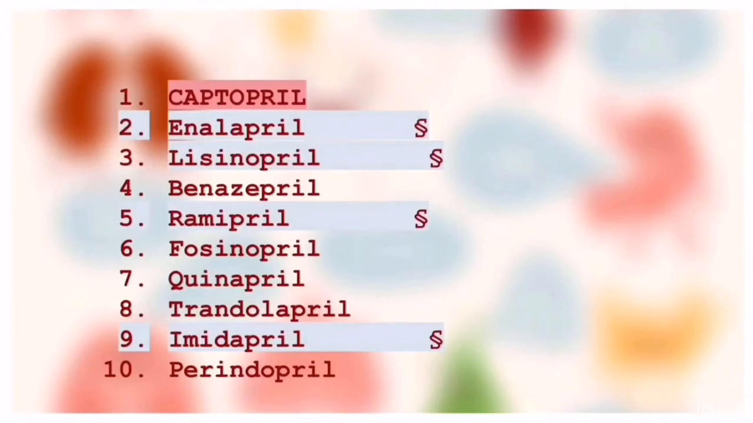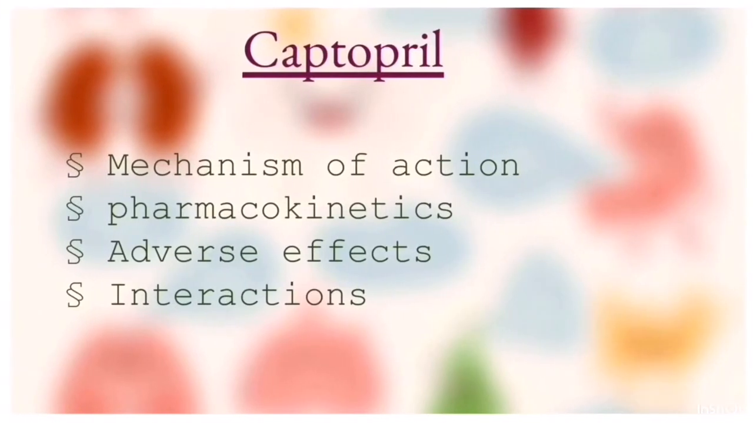Okay, so let's go about captopril. As I said, this is the prototype of angiotensin converting enzyme inhibitors. Under this we are going to discuss the mechanism of action, second is pharmacokinetics, third is adverse effects, and the last one is interactions. So let us discuss these things deeply. First is mechanism of action.